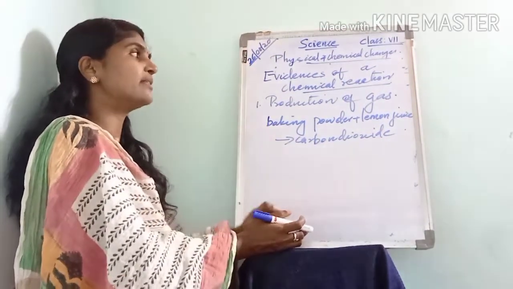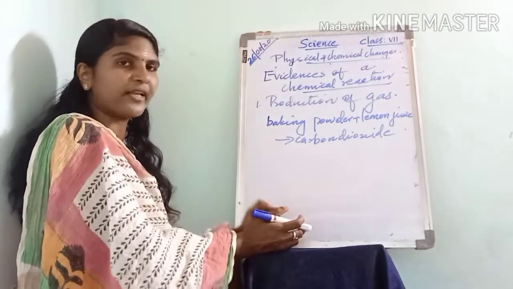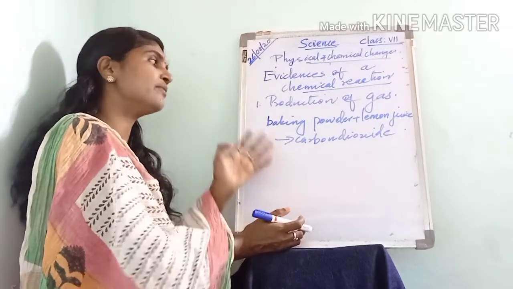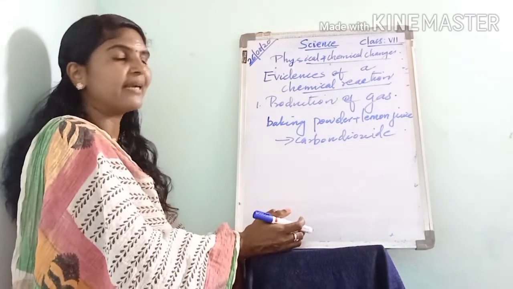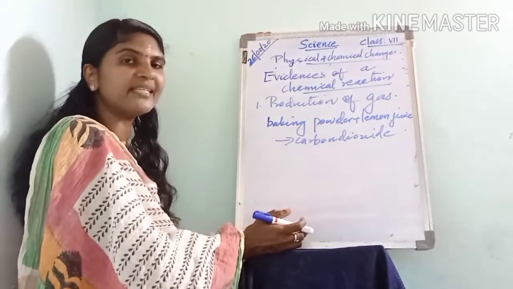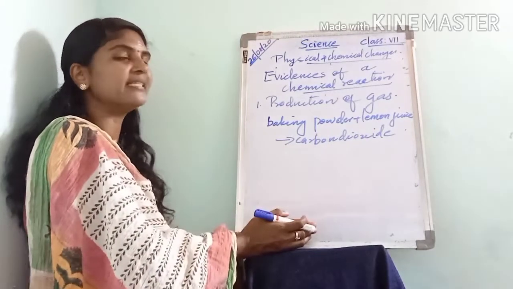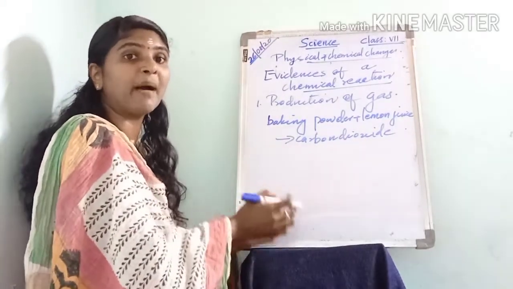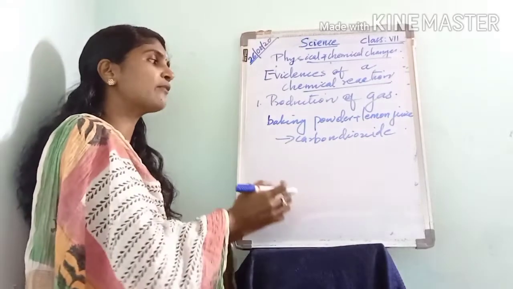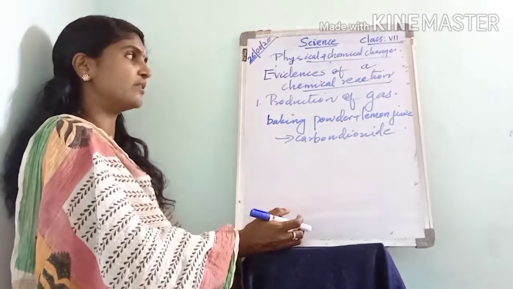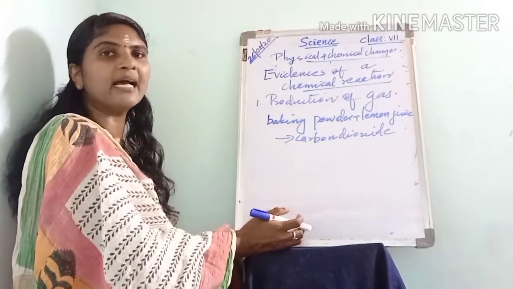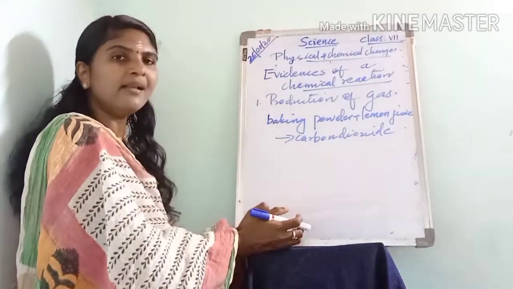The first evidence of a chemical reaction is the production of gas. So the production of gas is the evidence for the chemical reaction.